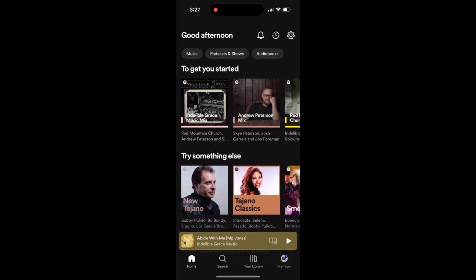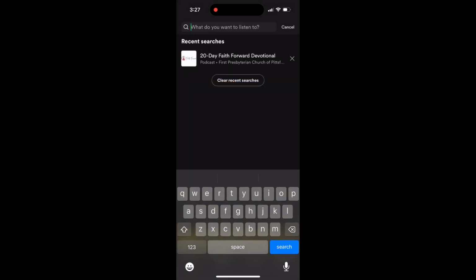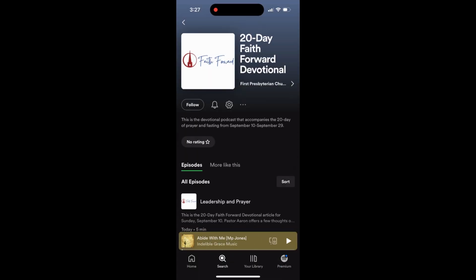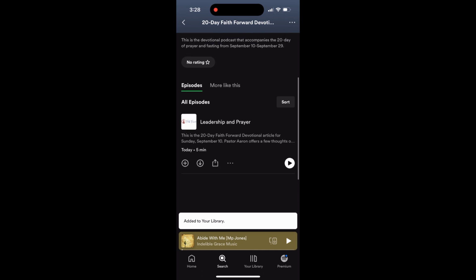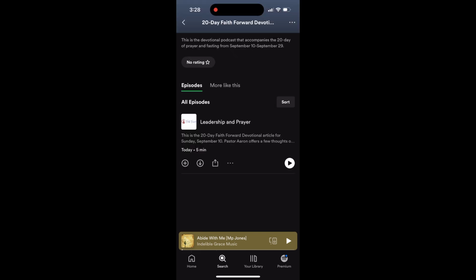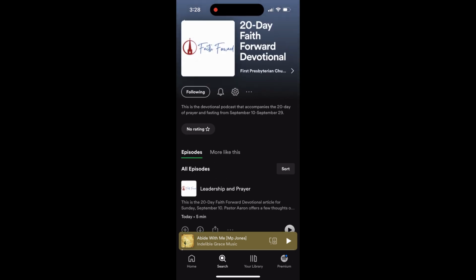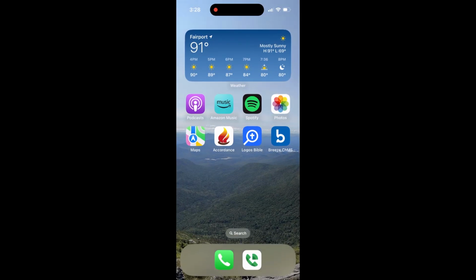Same thing with Spotify. Go ahead and click search. Type in the 20-day Faith Forward Devotional. Same logo, and it's the one that's published by First Presbyterian Church of Pittsford. You can see that here. And go ahead and click follow on this one. That way it will show up in your library as well with all of your other podcasts or music that you listen to. And you can play all of the available episodes of the 20-day Faith Forward Devotional as they appear. So that's how this works.